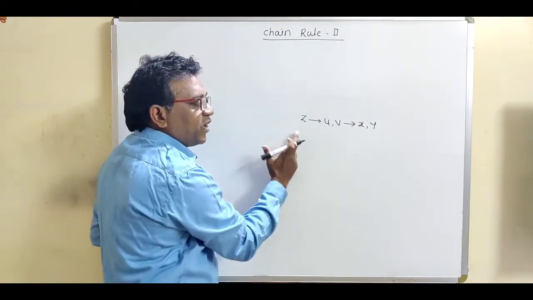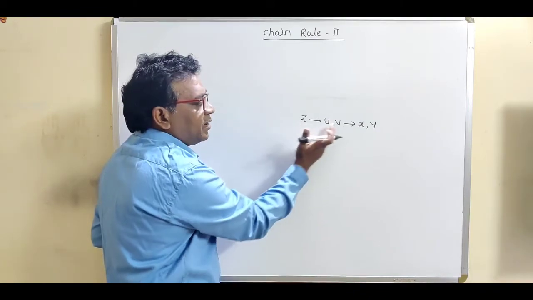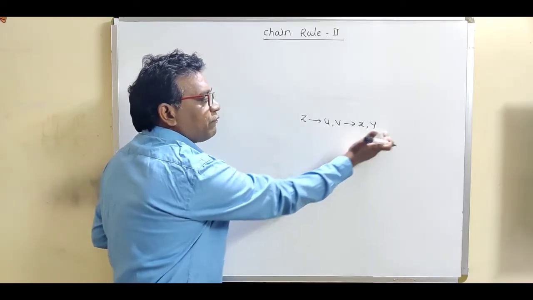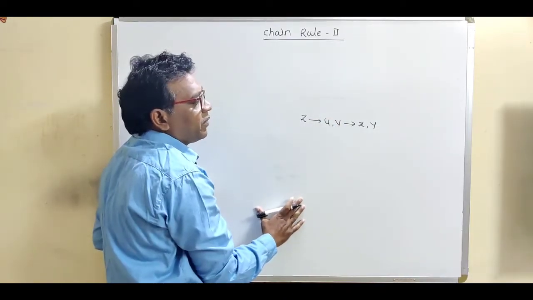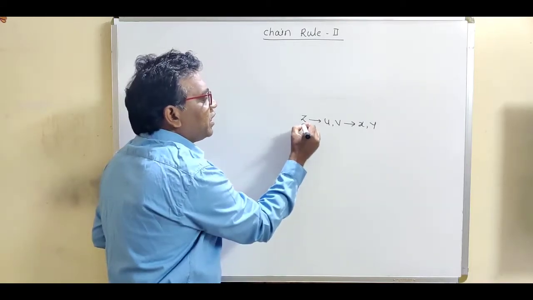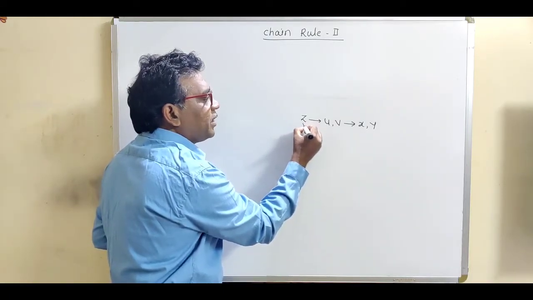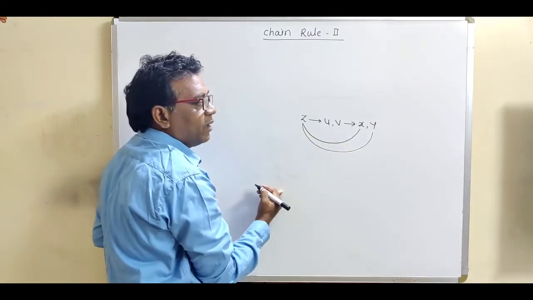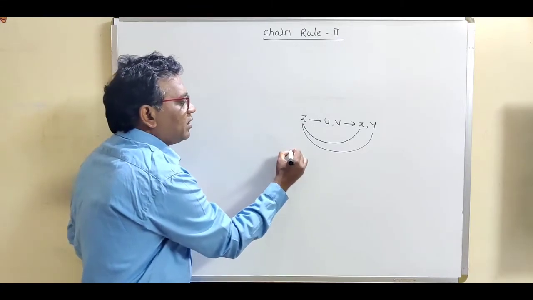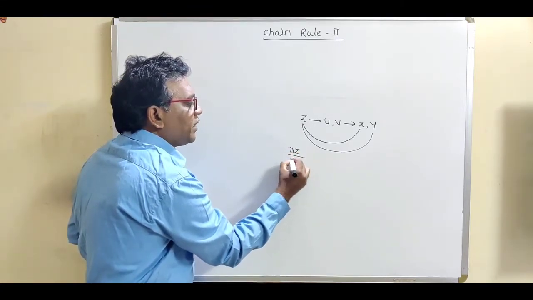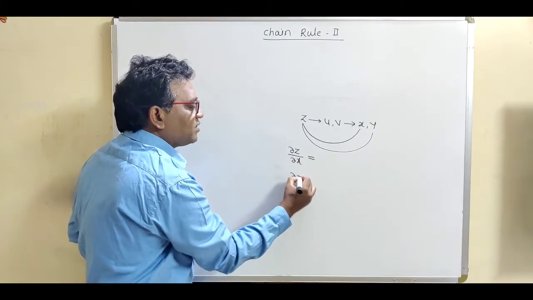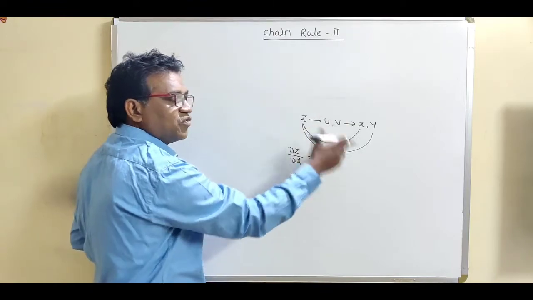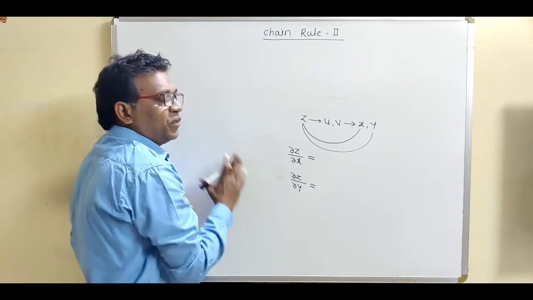If this is the composite function, if z is a function of u, v and if u and v are functions of x and y, then according to chain rule we can define these two partial derivatives, del z by del x and del z by del y. And this is given by the formula. This is the first partial derivative del z by del x, and the second partial derivative is del z by del y. So what is chain rule?